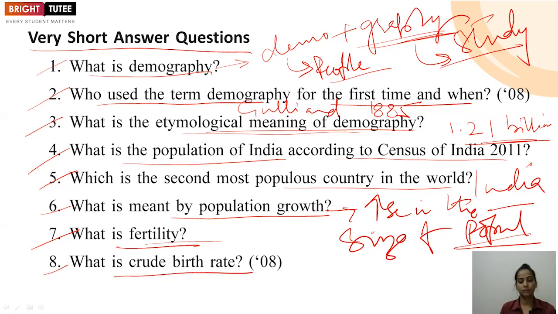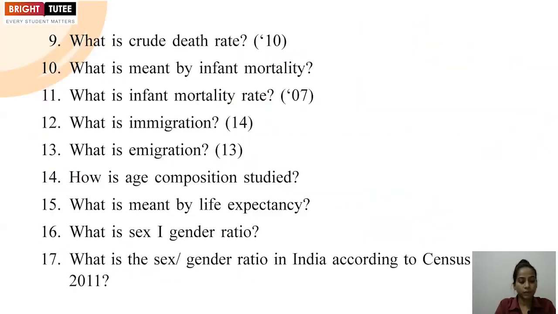What is the crude birth rate, or simply the birth rate? Birth rate means the number of live births taking place in a specified year per 1000 people in that country. Next question: what is crude death rate, also simply the death rate? We are talking about the number of deaths per 1000 people in a specified time period or year.